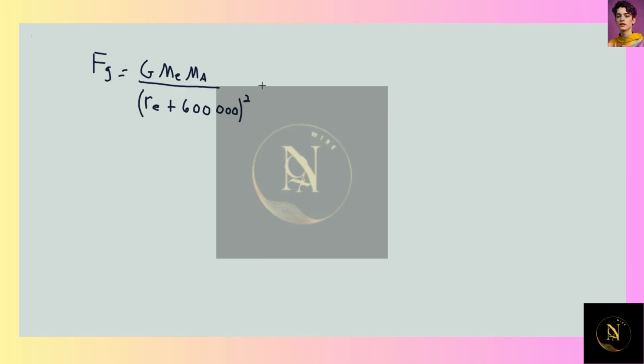And that's squared. And so now we'll look up our value for radius of the Earth and our mass of the Earth, and we can evaluate this. And we get that this force is 610 newtons on the astronaut.